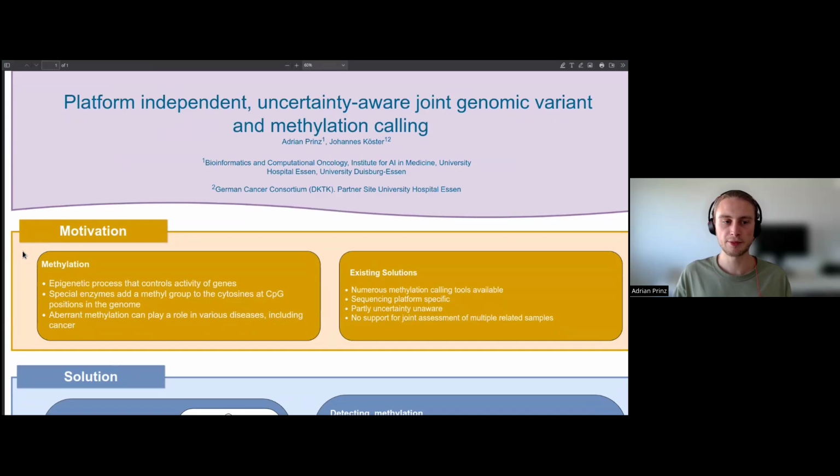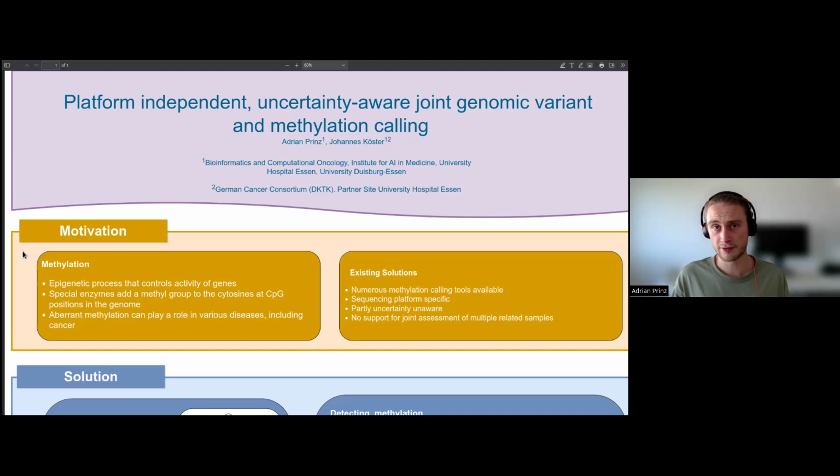Methylation is an epigenetic process in which special enzymes add a methyl group only to specific cytosines in the genome. These are only the cytosines that are followed by a guanine, and we call these positions CpG positions. Aberrant methylation can play a big role in a lot of different diseases, and that's why we are very interested in finding methylation in our patient data.